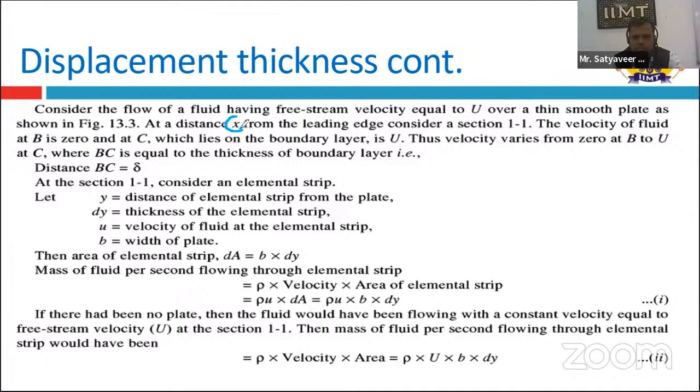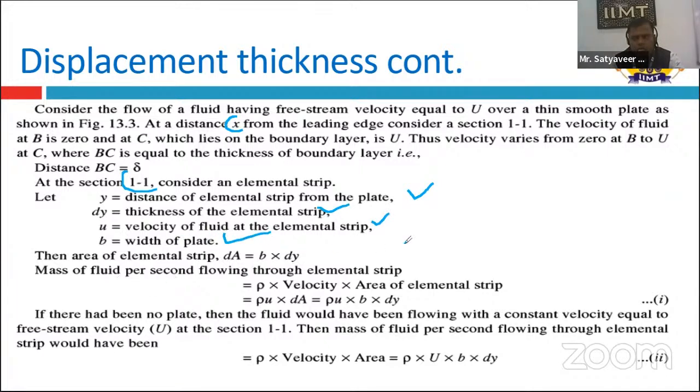The velocity of the fluid at B is 0, and at C, which lies on the edge of the boundary layer, it is taken as capital U. Distance BC is called delta. In section 1-1, we define the initial parameters. First is y, the distance of the elemental strip from the plate, and dy is the thickness of the elemental strip. u is the velocity of the fluid at the elemental strip, and b is the width of the plate.